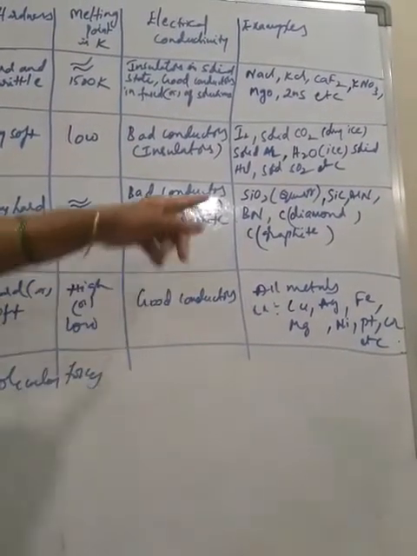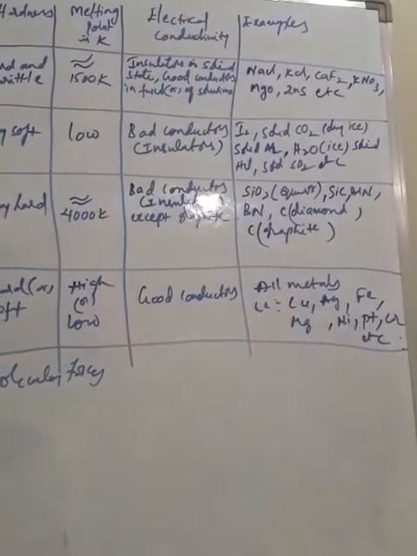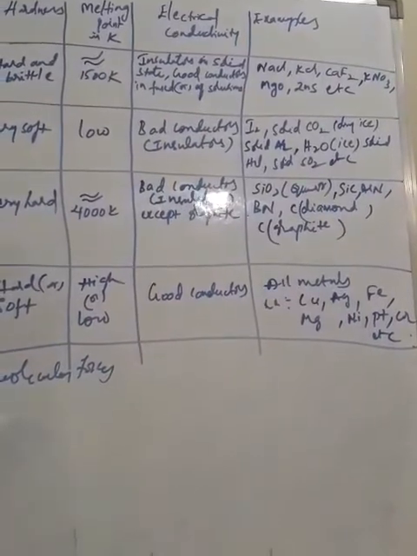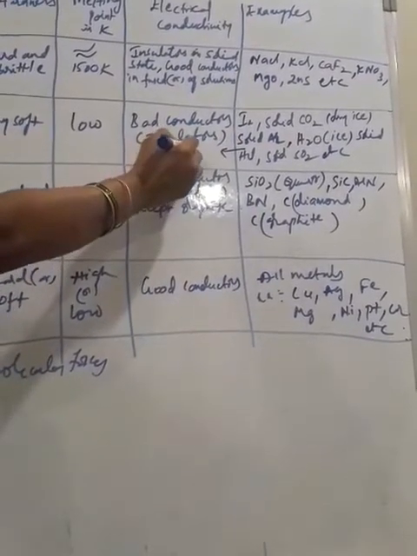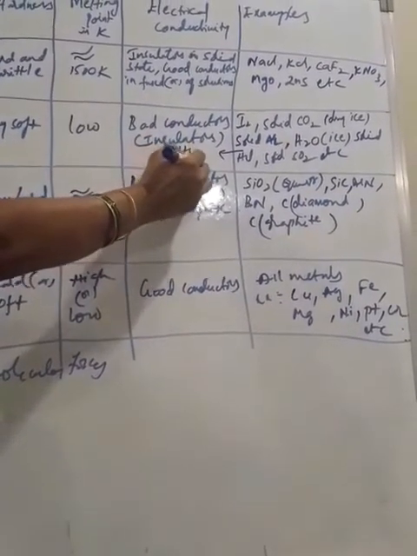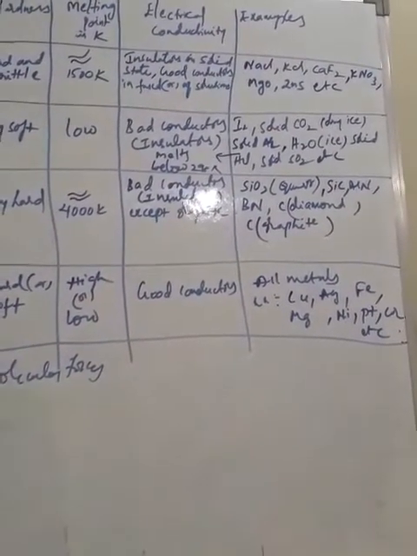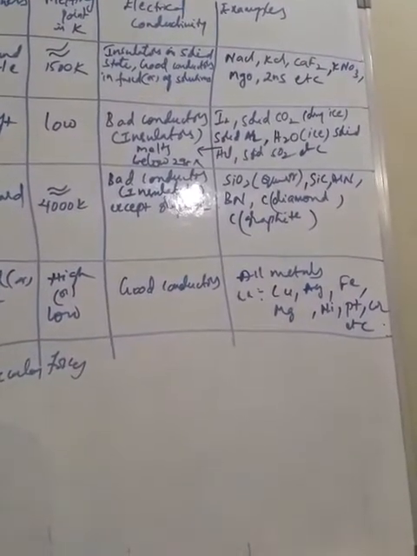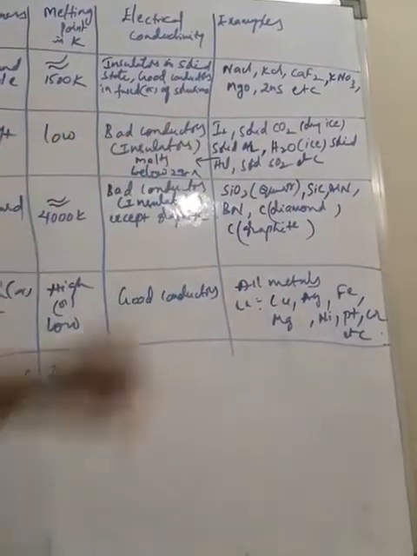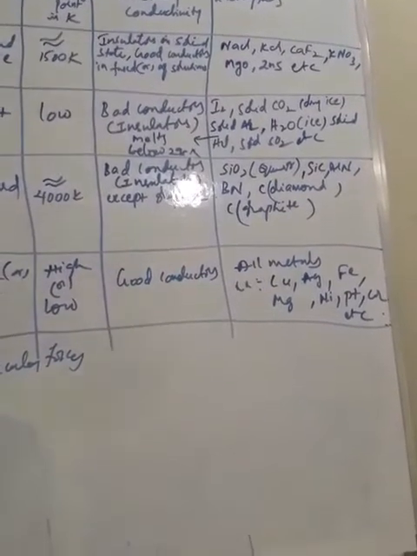Okay. Then coming to some examples. Iodine, solid carbon dioxide, also called dry ice. Then solid argon. Solid argon melts below room temperature, below 298 Kelvin. So that much lower melting points molecular solids generally possess. Okay. So solid argon, ice, general ice, H2O, solid HCl, solid SO2, all these are some examples of molecular solids.